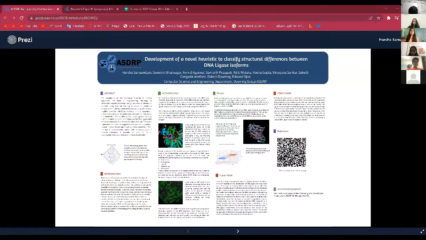So our project is developing a novel heuristic to classify structural differences between DNA ligase isoforms.